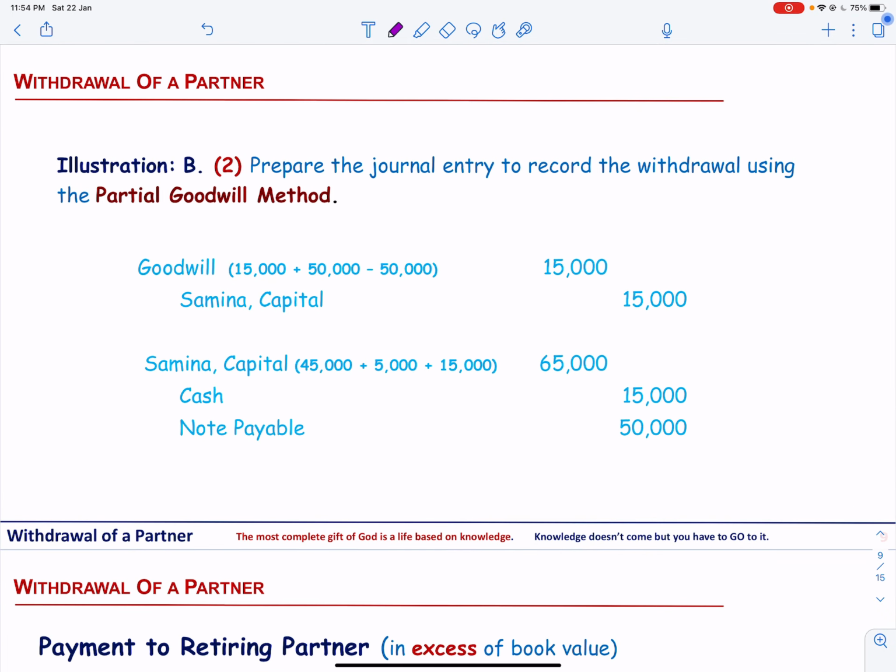Now, prepare the journal entry to record the withdrawal using the partial goodwill method. Samina is paid 65,000 and this amount is more than her capital balance that was 50,000.